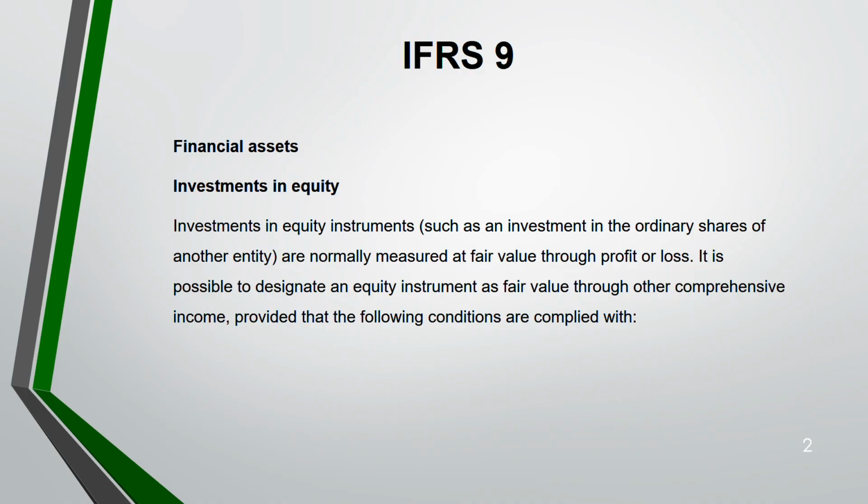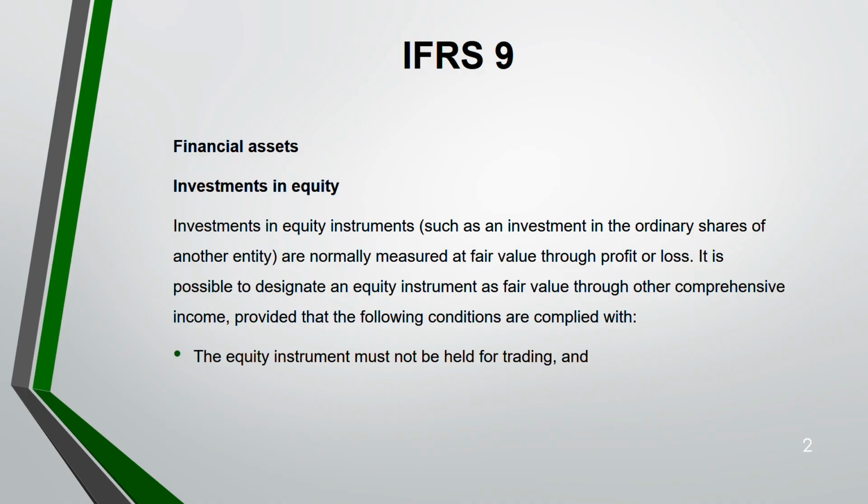Yes, we say that it is fair value through profit and loss, but there is an option for you. You can elect the fair value to go through other comprehensive income. This is only for investment in equity we are talking about. But to do that election, you have to meet the following conditions. If you are not meeting those conditions, it will always be in profit and loss. You can't take it to OCI.